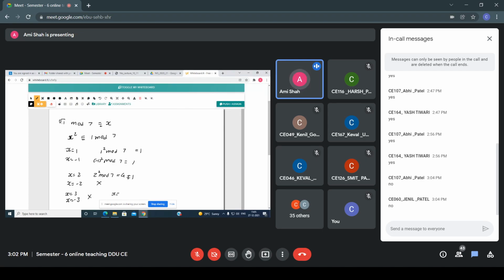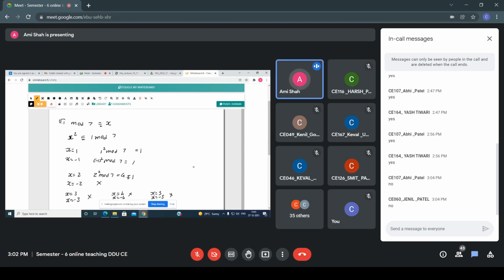Okay. Now here I can say x equals 4 and x equals minus 4. I am not considering it, because 4 square mod 7, that is 16 mod 7, is not equal to 1. Because when I say x square is congruent to 1 mod 7, it means x square mod 7 equals 1. So in this case I am getting one answer. 2 I am not getting, 3 I am not getting, 4 I am not getting. So now 5 I am calculating. x equals 5 and minus 5, I am not getting the answer.